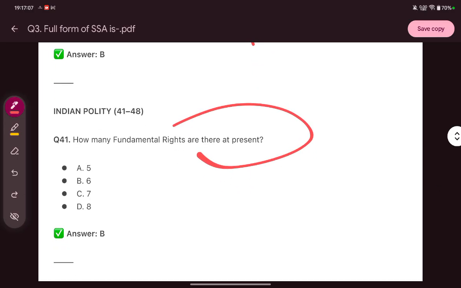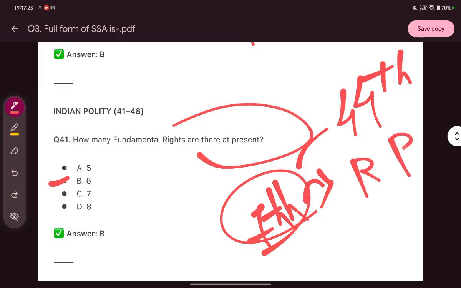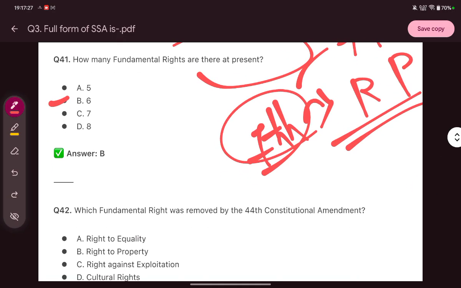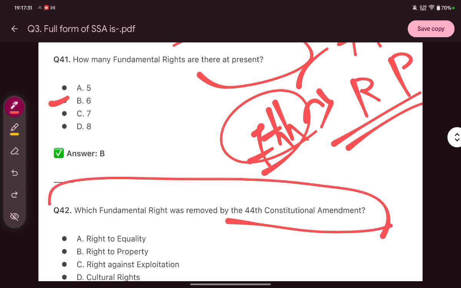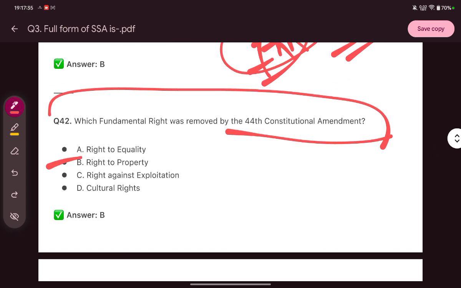We all know there are 6 fundamental rights. The 7th fundamental right was removed through the 44th Amendment, and that was the right to property. Next, which fundamental right was removed by the 44th Constitution Amendment? I told you already, it is right to property.